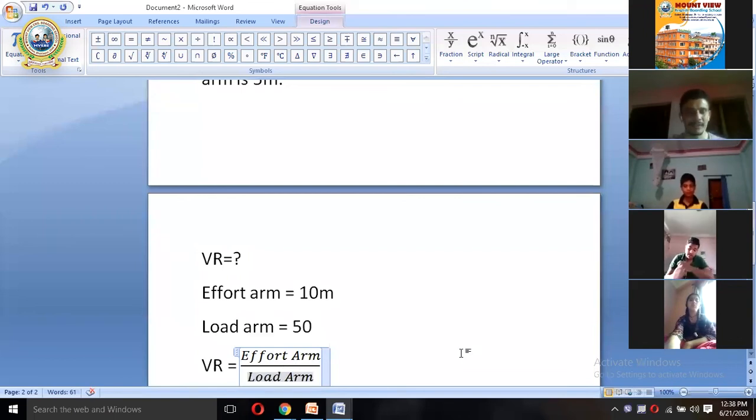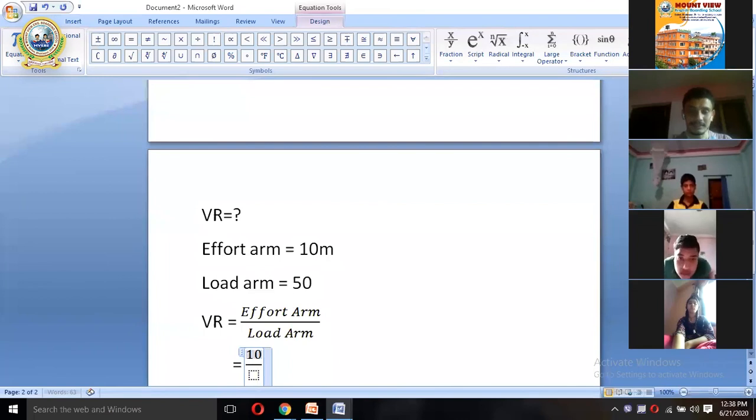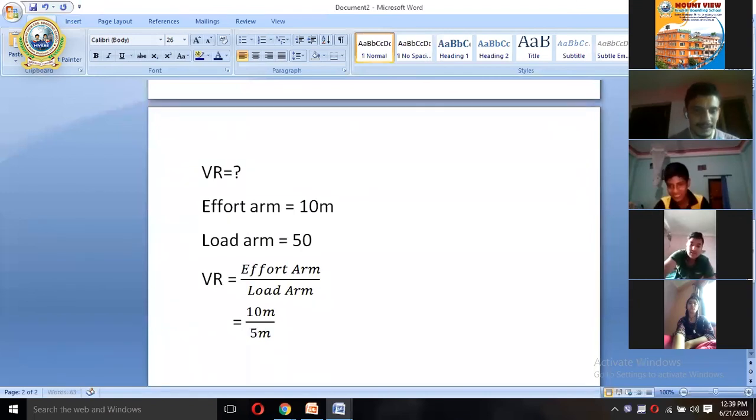Now put the value. The value of effort arm is 10 meter, upon 5 meter. Don't miss the equal to sign. Now meter and meter cancel out. That is 10 upon 5, 2.